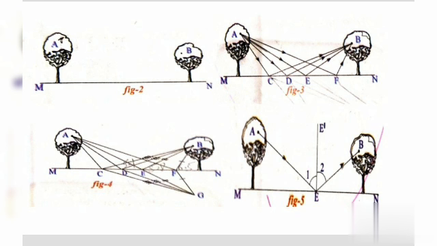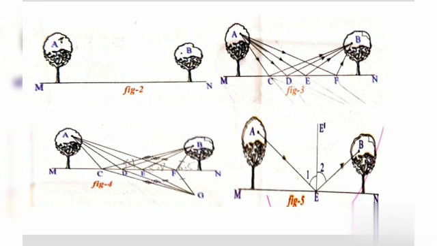In this figure, CB equals CG. So the length of the path ACB equals AC plus CB, which equals AC plus CG, which equals ACG.